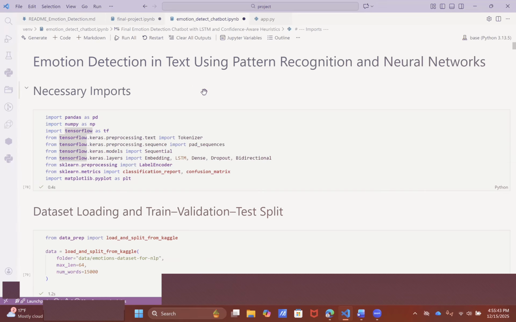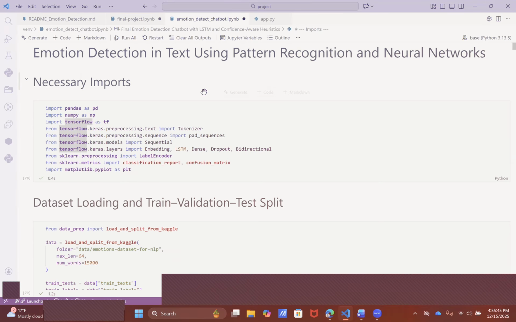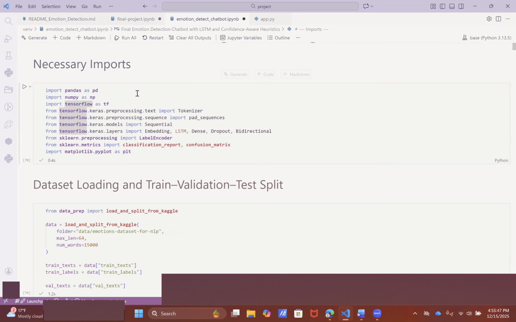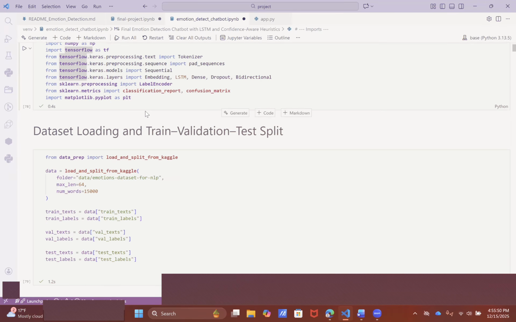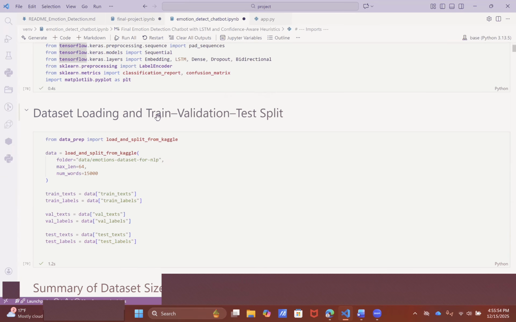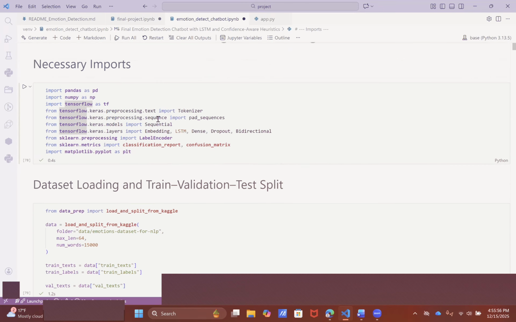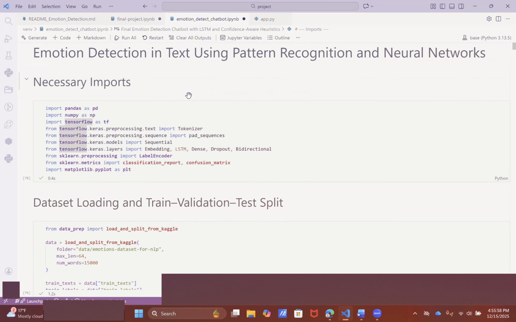So first, we load a public emotion-labeled dataset, and we map the original labels into four classes: happy, sad, angry, and neutral. We use a standard train, validation, test split: 16,000 training, 2,000 validation, and 2,000 test samples. So evaluation is consistent and reproducible. Now next is our pre-processing and sequences.